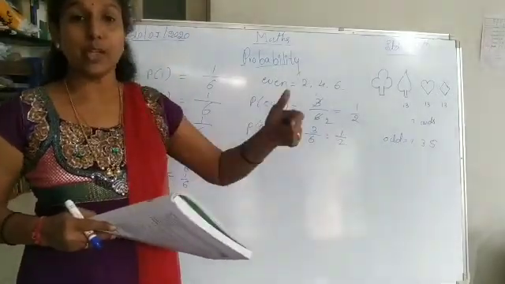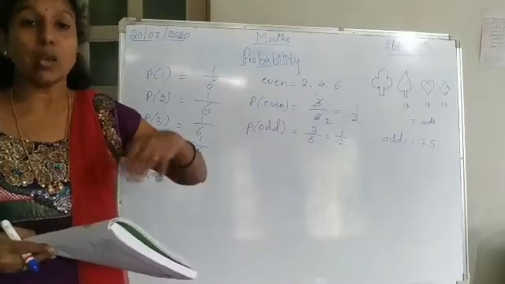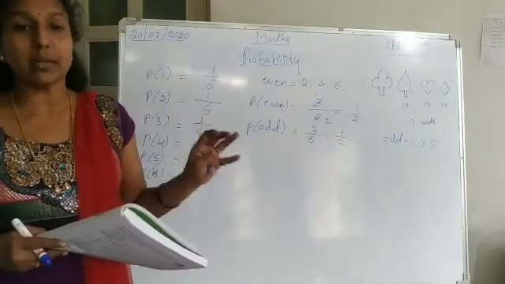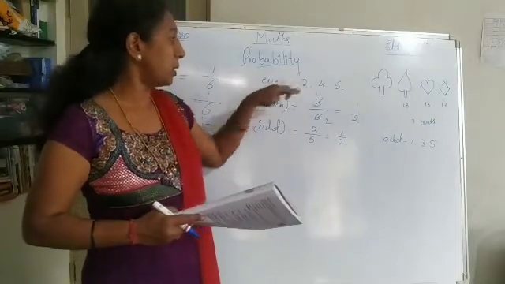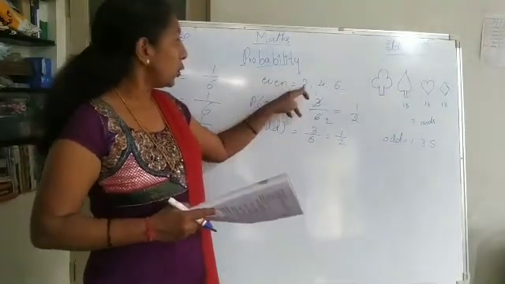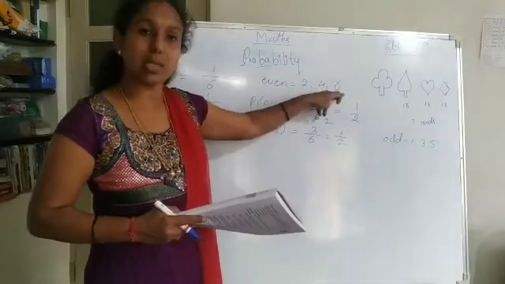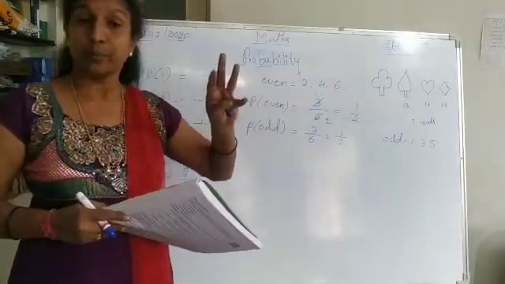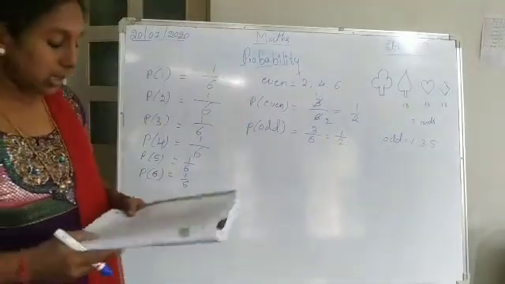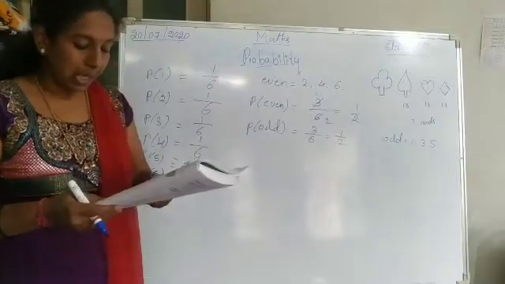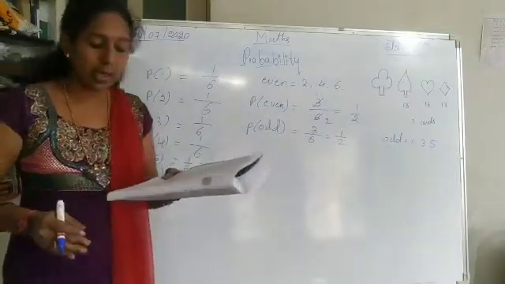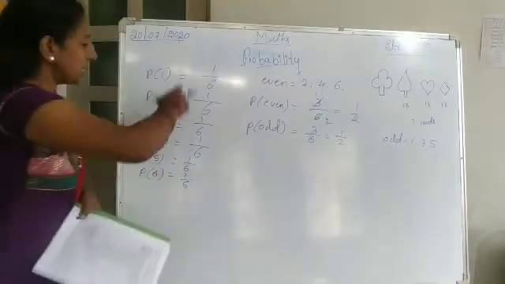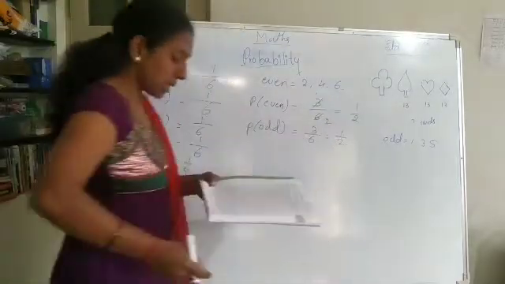Okay. As I said, when there is more than one outcome, then that is called an event. So here this outcome, even numbers or the odd numbers: 2 is also even, 4 is also even, 6 is also even. There are 3 outcomes from the 1. So this is an event. Okay. So here if you see, they are all equally likely. Here 1 by 6 are there, here 1 by 2. Some are not equally likely.